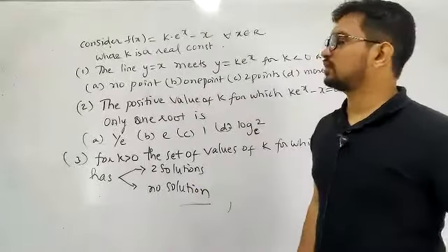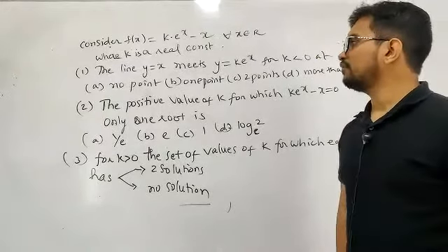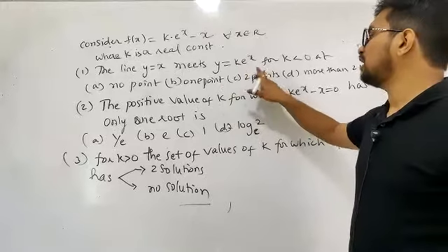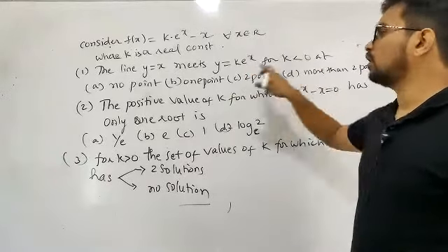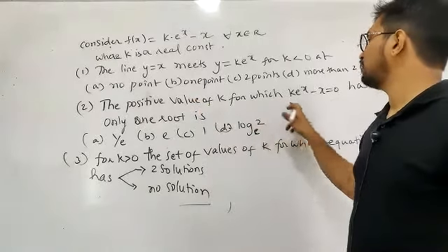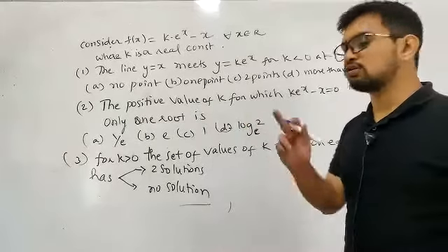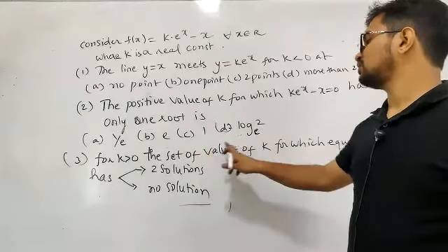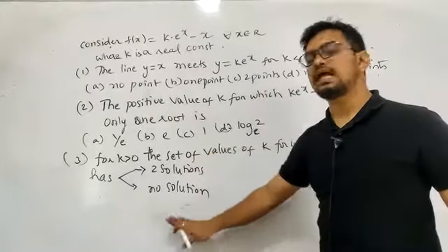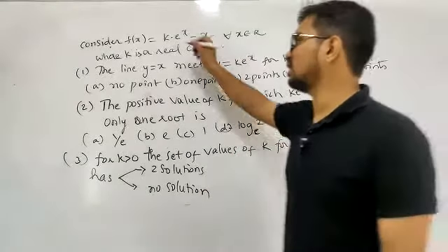So the questions are something like this. Consider f of x is equal to k into e power x minus x for all x belongs to R, where k is a real constant. First, if the line y is equal to x meets y is equal to k into e power x for k less than 0, at how many points? Second question is the positive value of k for which k into e power x minus x is equal to 0 has only one root. Third is that for k greater than 0, the set of values of k for which the equation has two solutions and no solution. These are all possible cases regarding this problem. I will discuss every possible case.